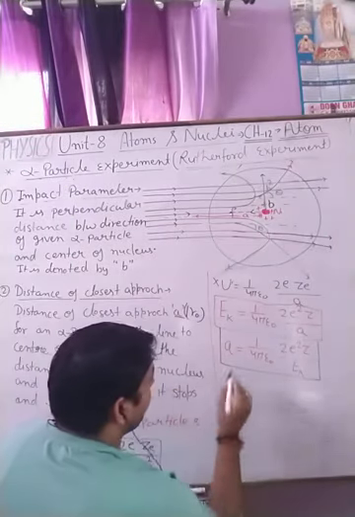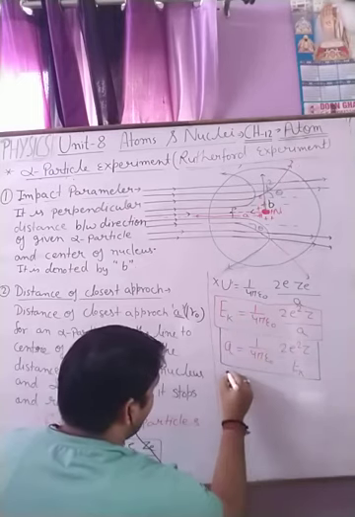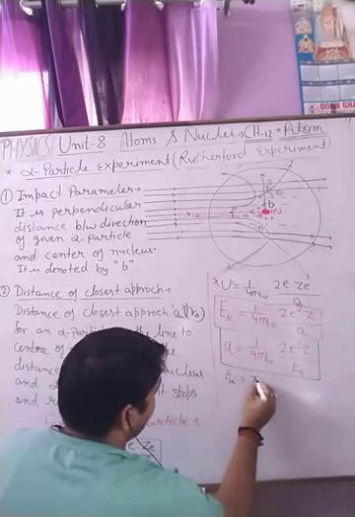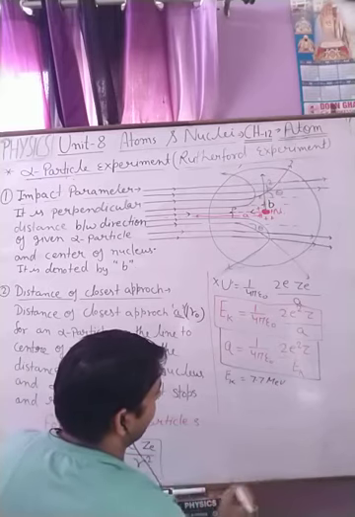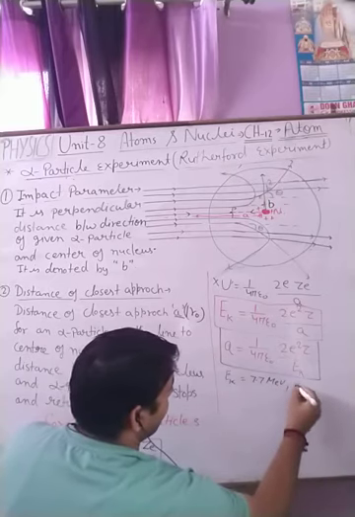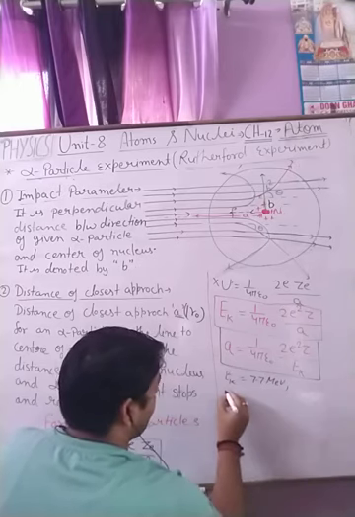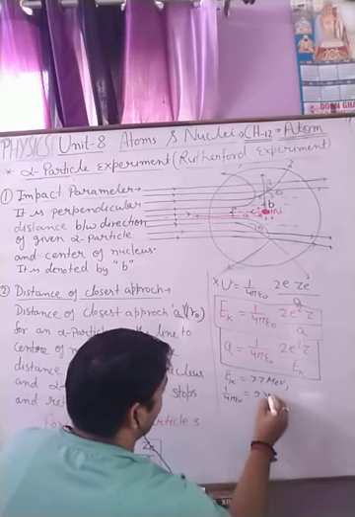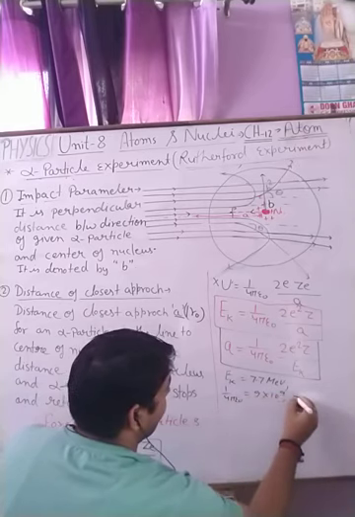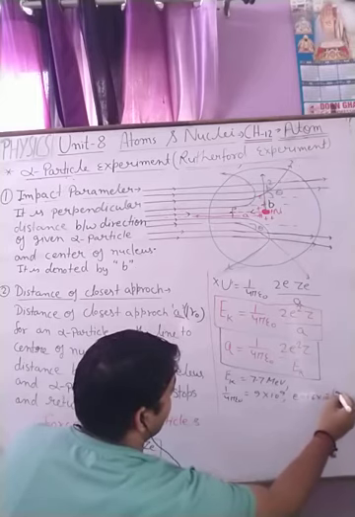Now we can calculate this value for the gold foil. The kinetic energy for the gold foil is 7.7 million electron volt, or mega electron volt. 1 upon 4 pi epsilon naught is equal to 9 into 10 to the power 9, and the charge on the electron is 1.6 into 10 to the power minus 19.